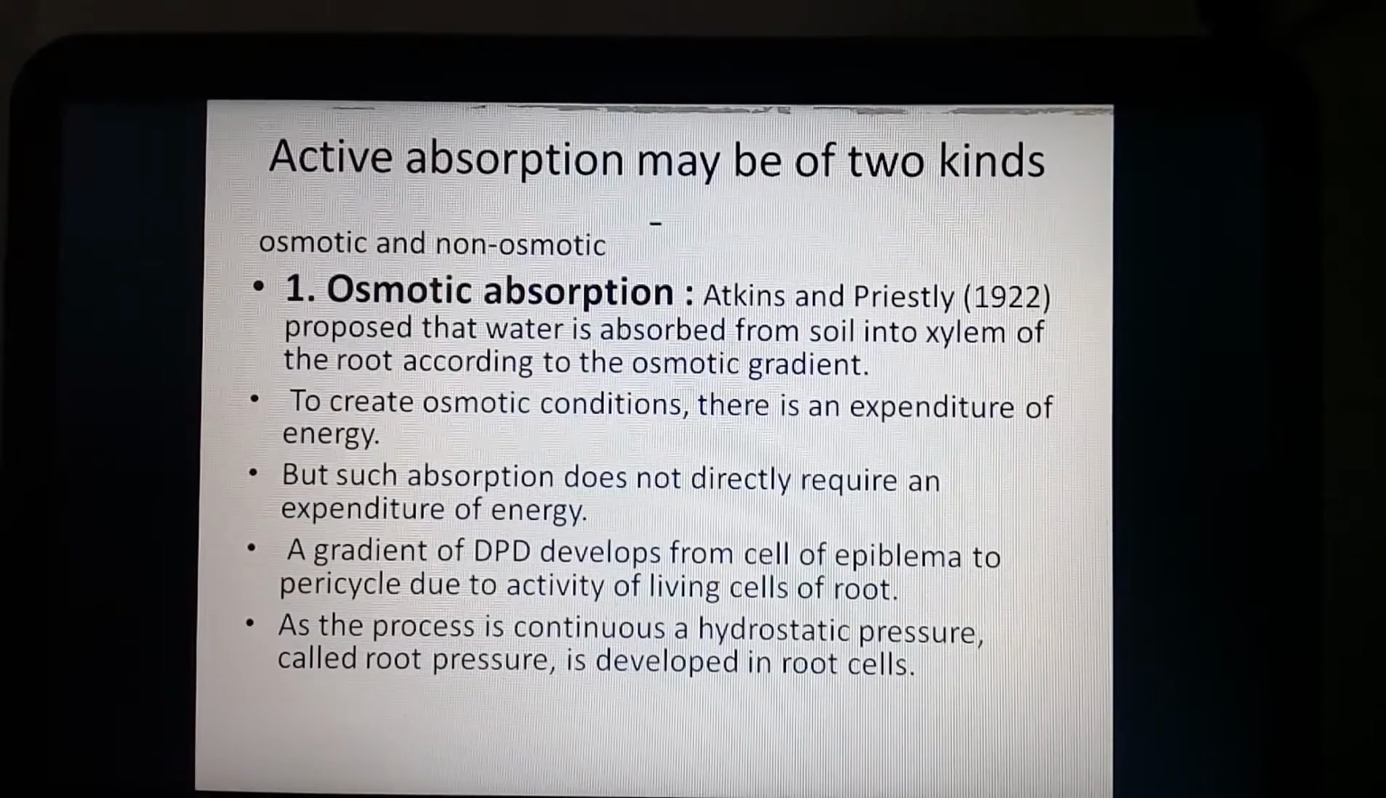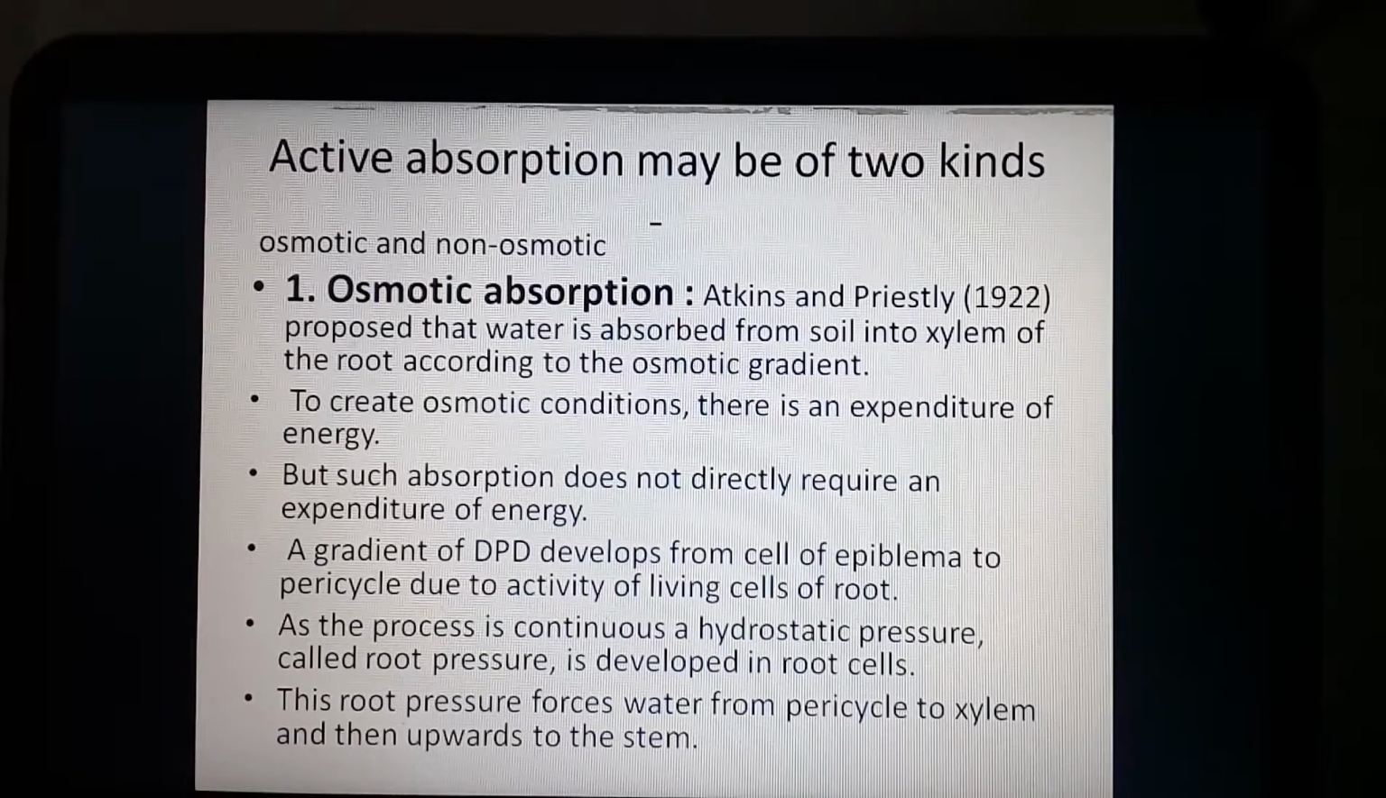It develops inside the root cell and is responsible for the translocation of water from the root tissue towards the xylem and from the xylem towards the aerial part of the plant body. The root pressure forces water from the pericycle to the xylem and then upward to the stem.